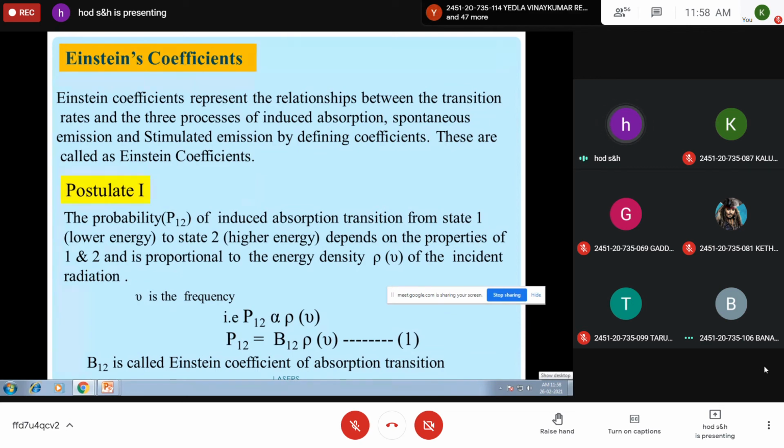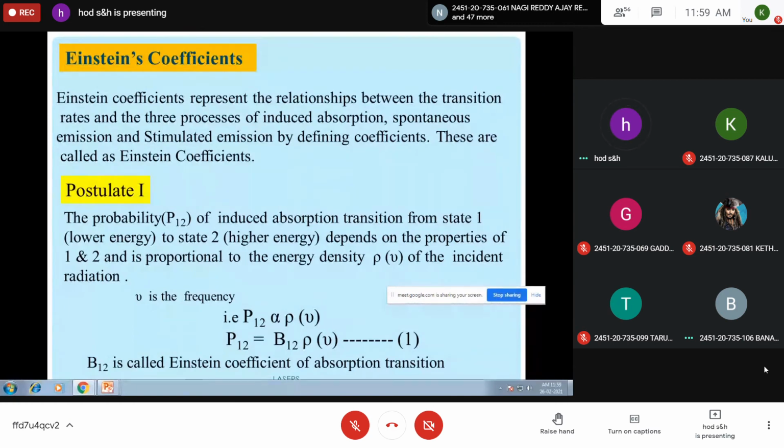So transition is taken from state 1 to state 2 is represented by 1, 2. So P12 is equal to B12 into rho nu, where nu is the frequency. This is postulate 1. So postulate 1, it describes the induced absorption. According to this, the probability of induced absorption transition P12 from state 1 to state 2 depends on the properties of 1 and 2 and is proportional to the energy density of incident photon.